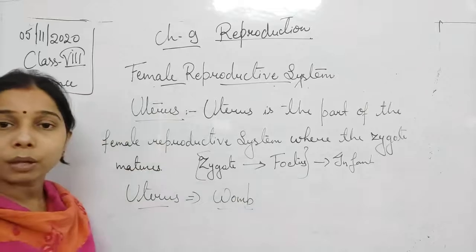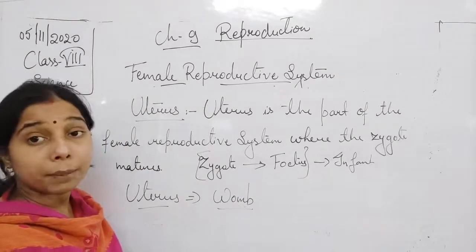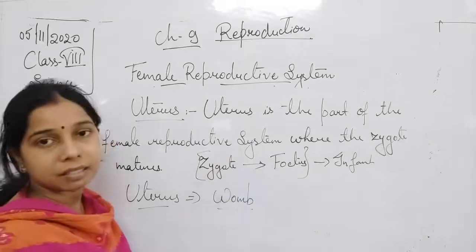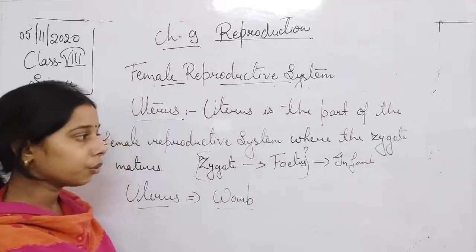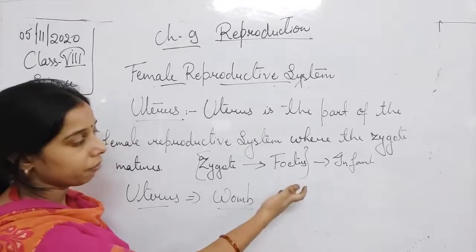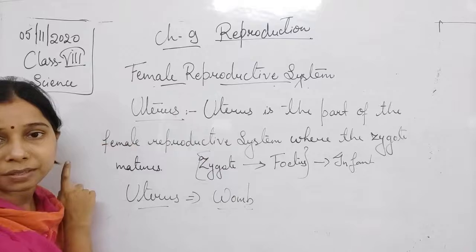You have heard about the womb of the mother. Basically, the uterus is that part because it is carrying the baby, the fetus, inside the body. The development of the zygote occurs due to fertilization, and the development of the zygote into the fetus, this whole process occurs in the uterus.